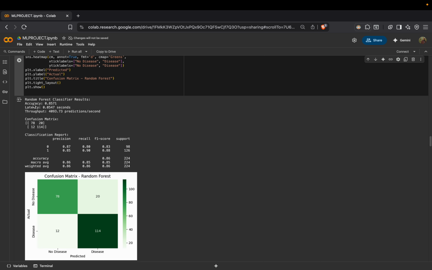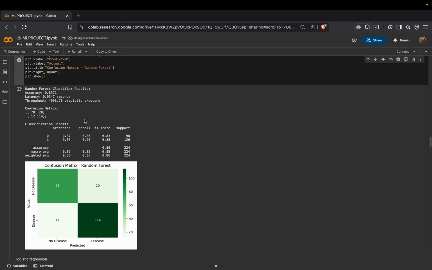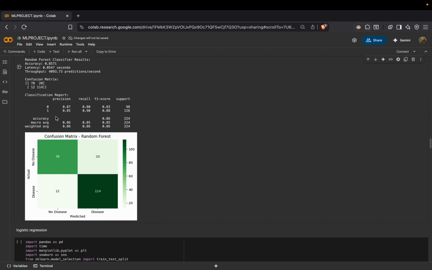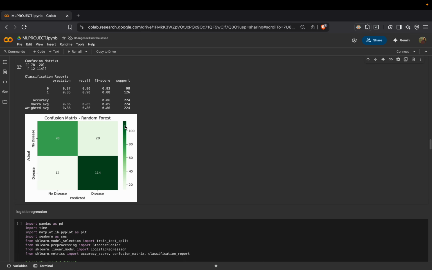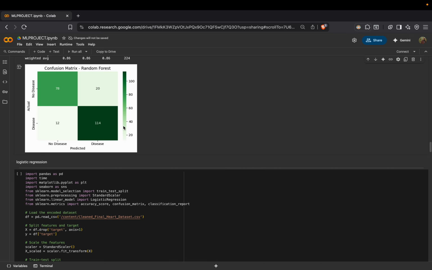and this is the result that I got. Classification result: accuracy 85.71, latency 0.0547 seconds. Throughput is 4093 predictions per second. And as you can see, the confusion matrix, and this is all the data we got. 0 means no, 1 means yes, and this is the data, with support, recall, and everything.